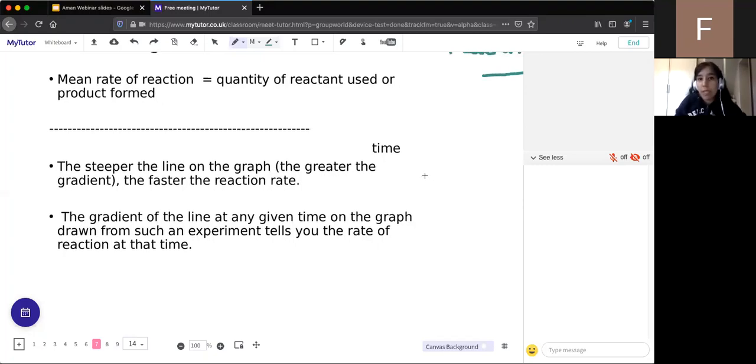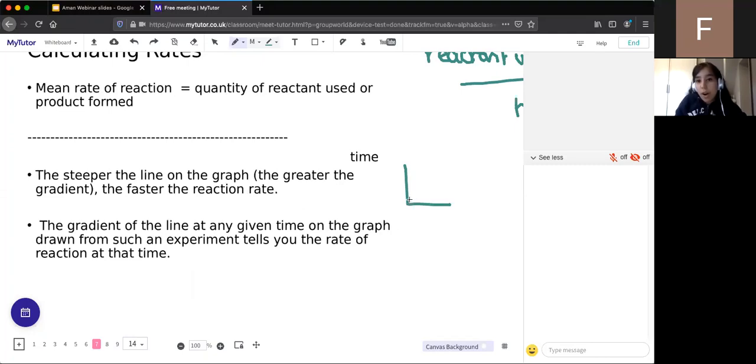So what that means is if on a graph our gradient is like this, whereas if it's like this, the faster reaction would be number 1, not number 2. And that's because this line is steeper than this. So this is a faster reaction, number 1 compared to number 2. And also the gradient at any time on the graph tells you the rate of reaction.